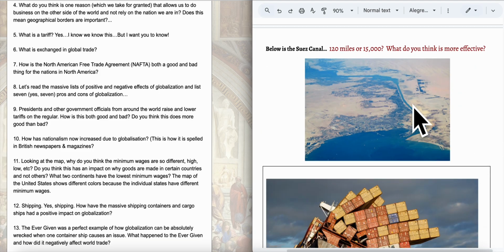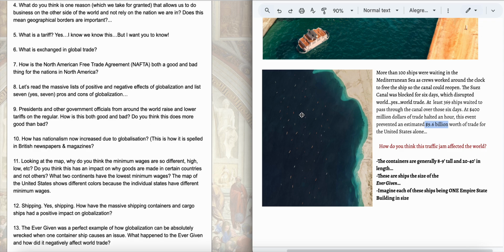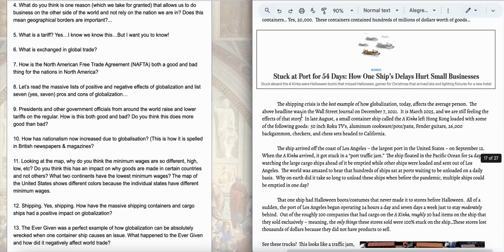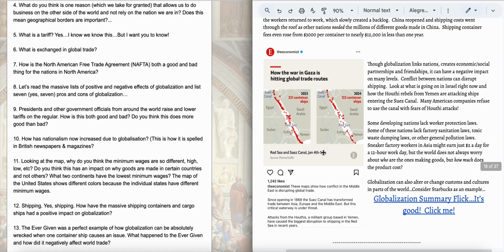This is the Suez Canal, by the way, just to give you an idea. And again, would you rather go 120 miles through the Suez Canal from Asia to Europe, or from the eastern side of Africa to Europe? Would you rather go 15,000 miles around the coast of Africa? No way, the canal. And so when this canal clogged up by the Ever Given, big traffic jam. Big traffic jam. And that slowed. It's globalization. Get it? Slow. Yeah. Okay. Globalization. We go through.